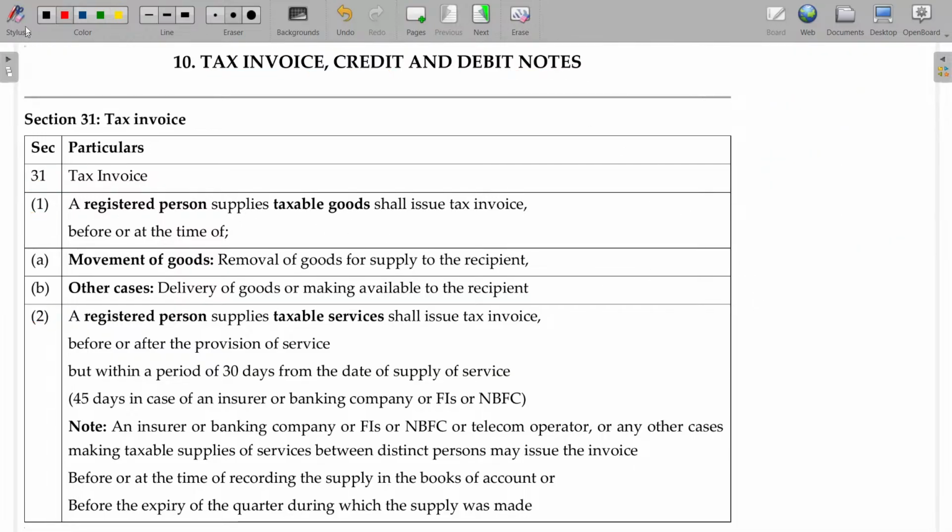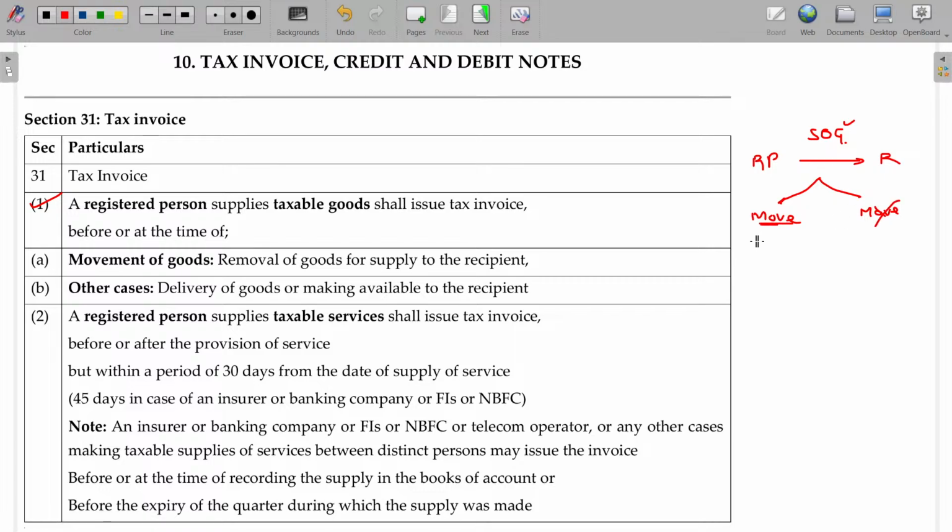Okay. Now, number 1, section 31 clause 1, where a registered person supplies goods to the recipient, supply of goods. Now, two things: whether the supply of goods involves movement or not.